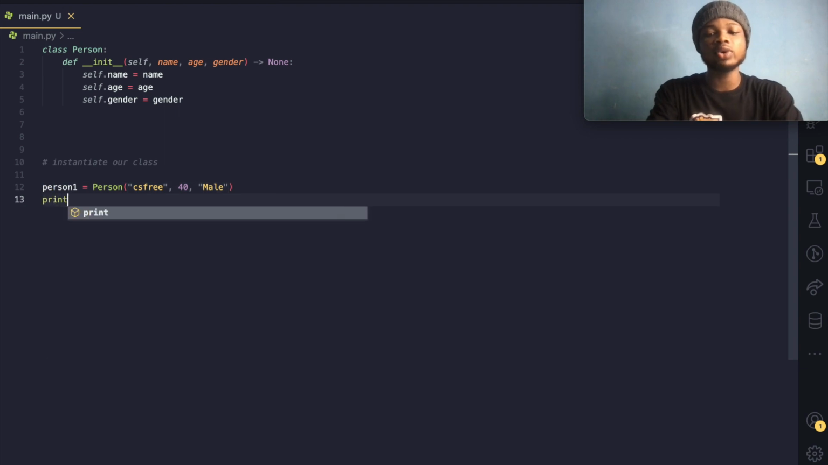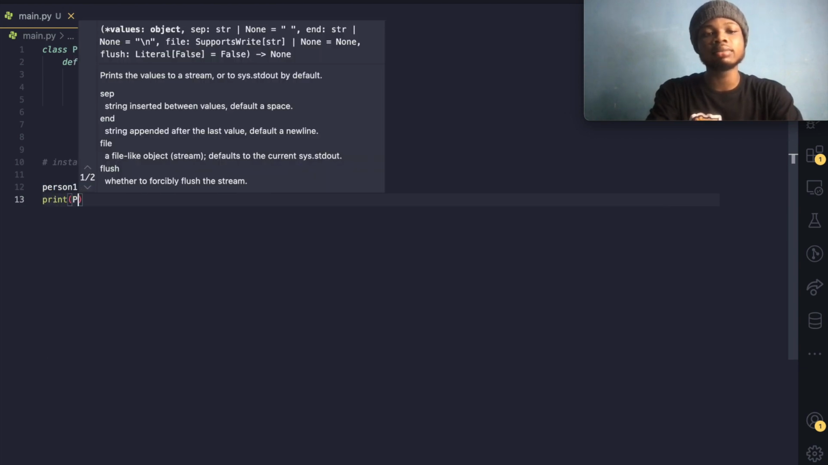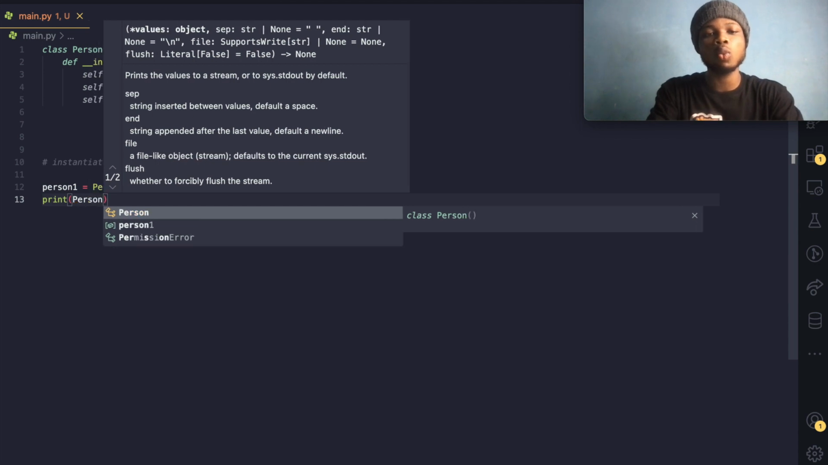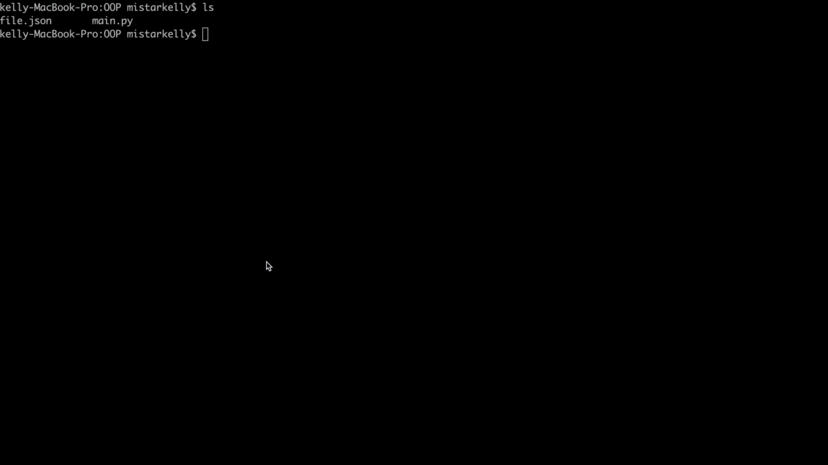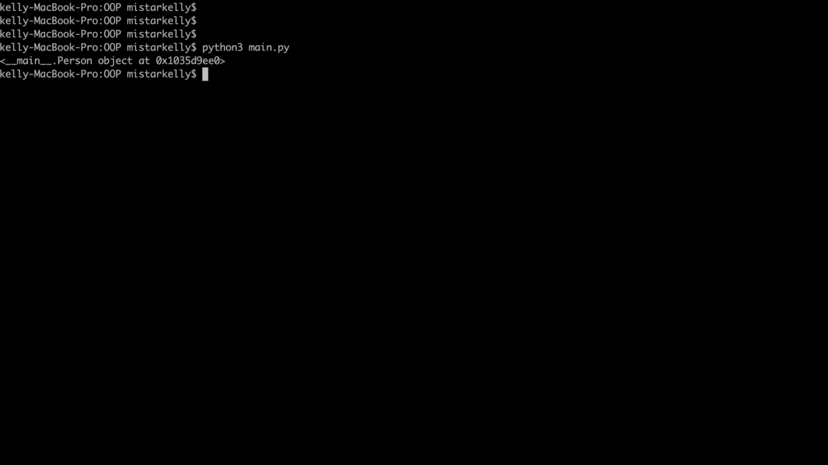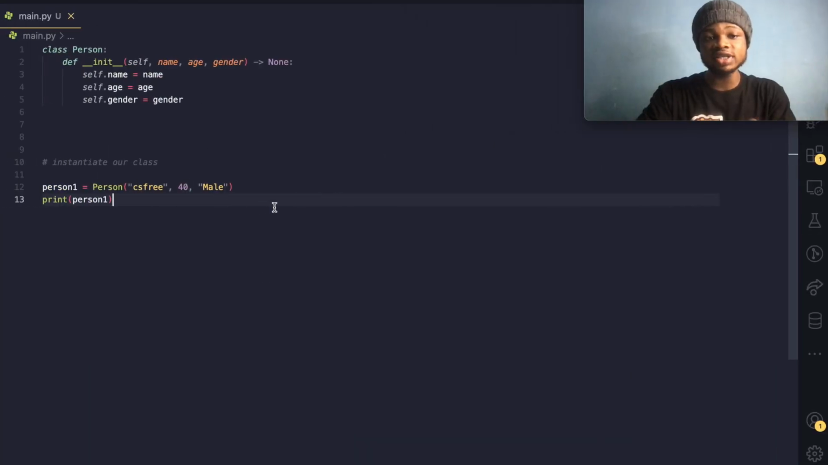And we'll come over here and we do print person1. If we run our code right now, what do we expect to see? Are we going to see CS3, 40, male? Obviously not. We're going to see the object representation of this, the memory address of this object in our terminal. So if we come over here and do python3 main.py, yes, we see the address of this class, right?